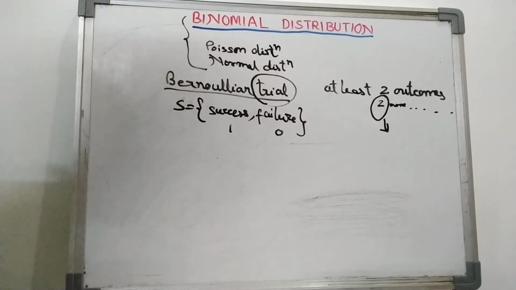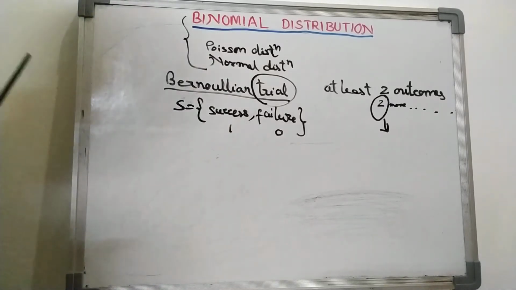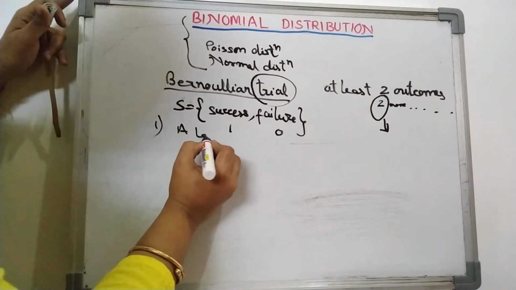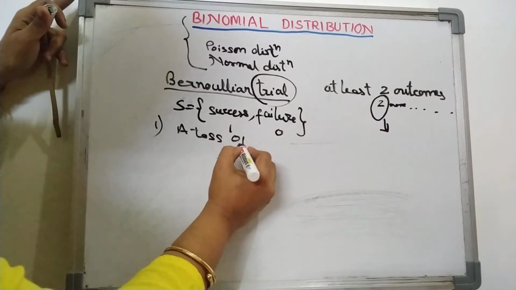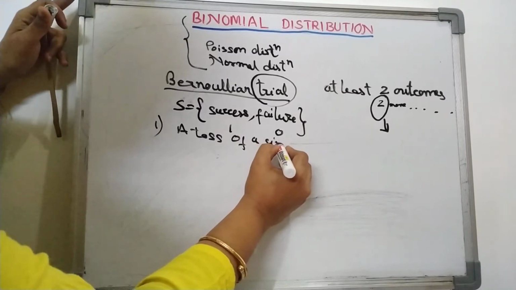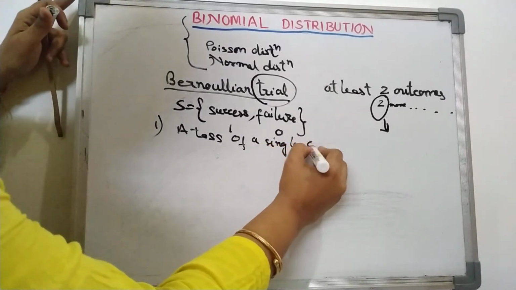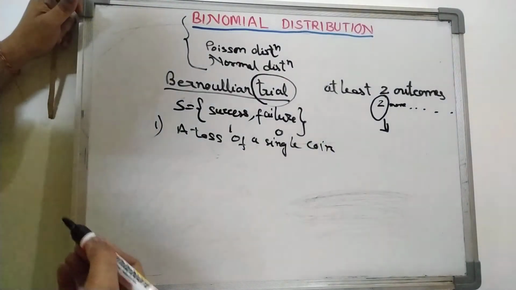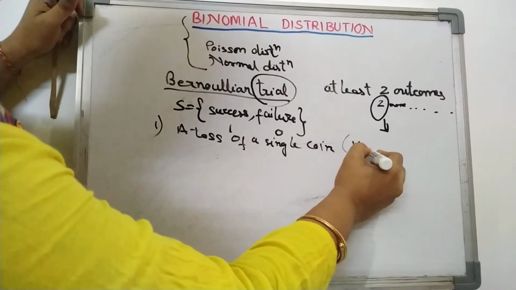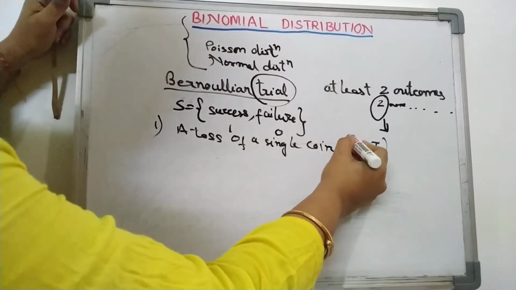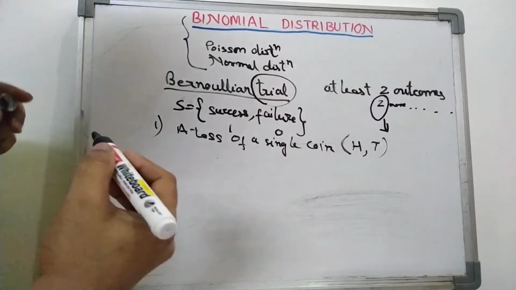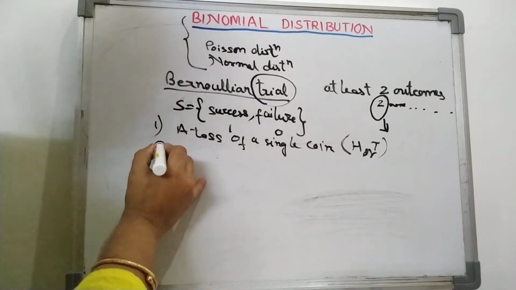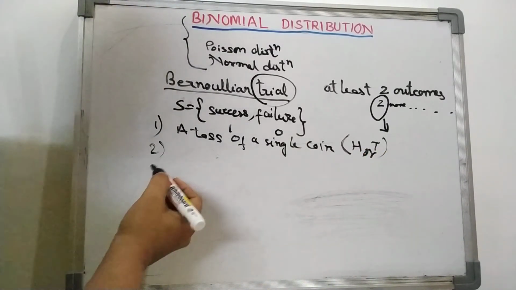Let me give a few examples of Bernoullian trial. Number 1, a toss of a single coin. Toss of a single coin is a Bernoullian trial, because here we get either head or tail. Second, the throw of a die.